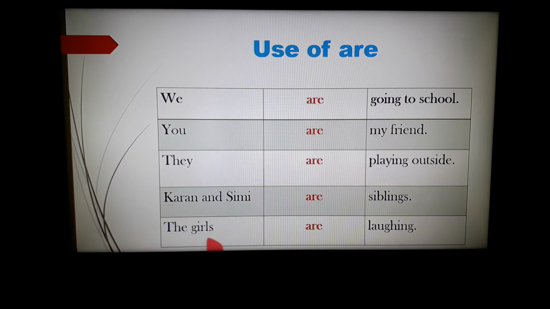The girls are. For plurals, we write are. Girls, it is a group, so we are writing are. Two people are there, Karan and Simi. So, for more than one person, you write are. We, you, they. Along with we and you and they, you will write are plus the rest of the sentence.